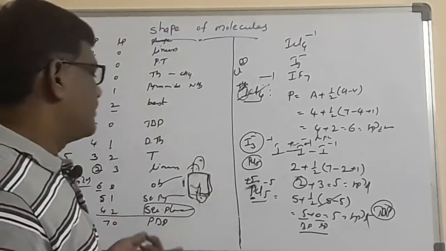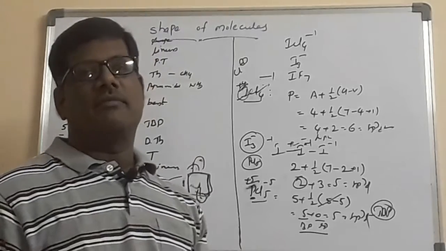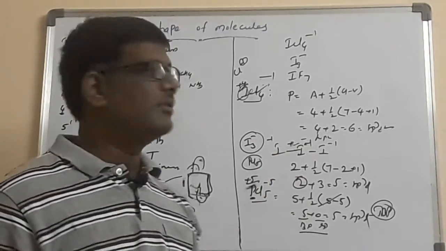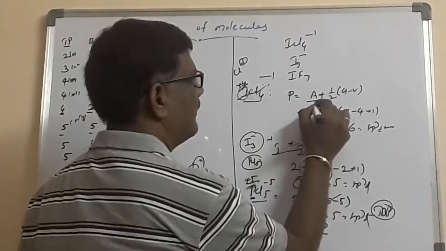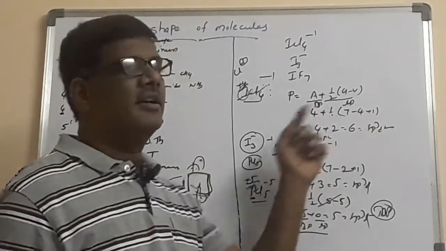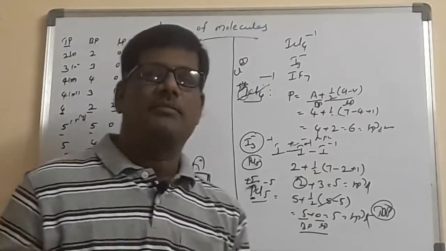This is applicable for whatever you have to take. First you have to take this chart, very simply you have to remember the chart, then you take the shortcut I gave to calculate the hybridization, not only hybridization, this A will give you the bond pairs and the remaining entire thing will give you the lone pair. Based on the bond pair and lone pair we will predict the shape of the molecule.